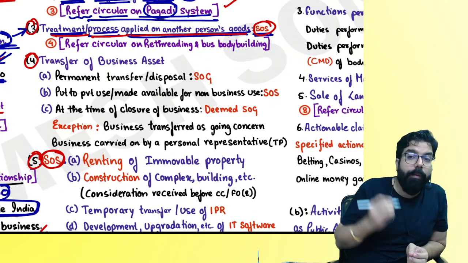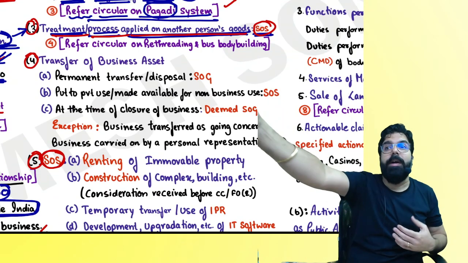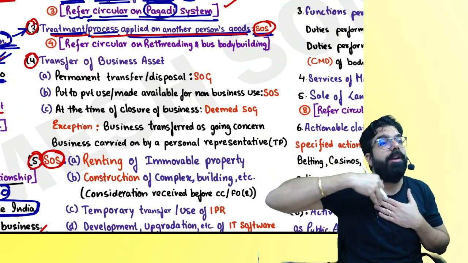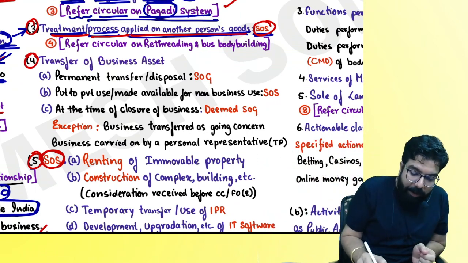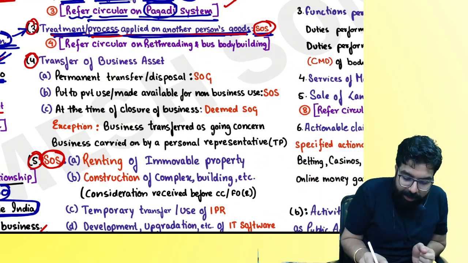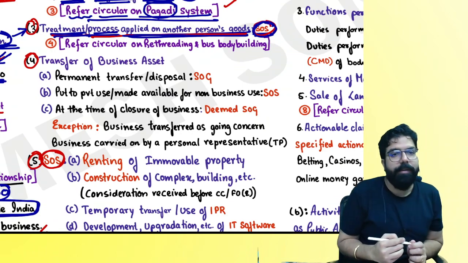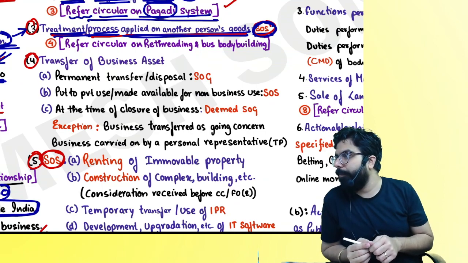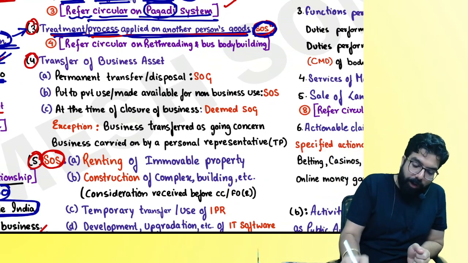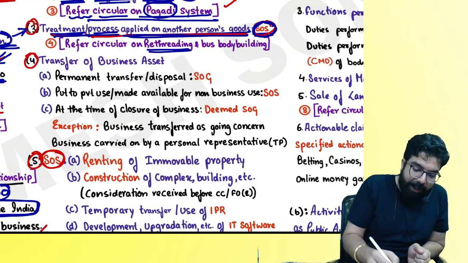Always remember, whenever somebody does treatment or process on your goods, it will always be a supply of service. So it says, treatment or process on other person's goods is always a supply of service. Can we go ahead, everyone? Are we all clear? Can we go ahead? Next. Chalo, I'll give you one example of rethreading. People, in your textbook, I have one example over here.